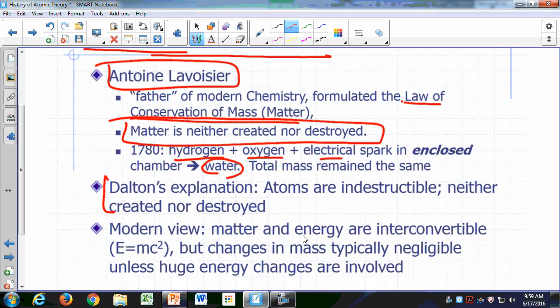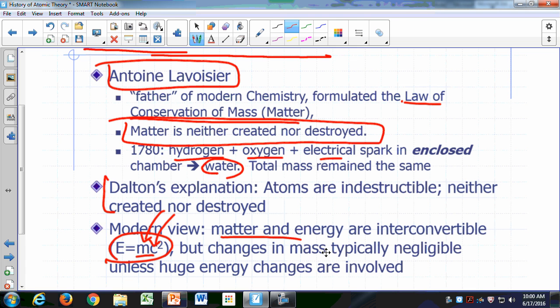Okay? Of course, the modern view about the law of conservation of mass is that matter can in fact be thought of as a form of energy. So you could say matter and energy are interconvertible, and Einstein's famous equation E equals mc squared summarizes that relationship between matter and energy. So if I could actually lose matter and transform it into energy, the amount of energy I can get would be given by the mass times the square of the speed of light. c here is the speed of light.